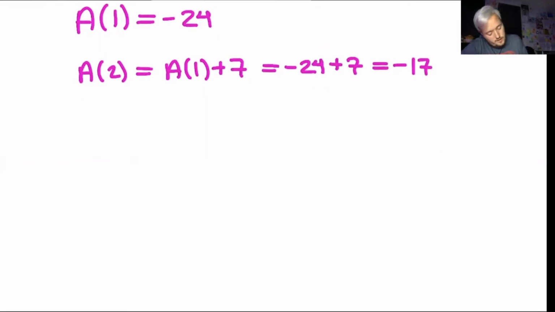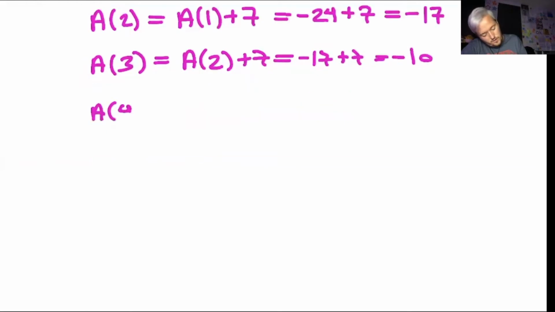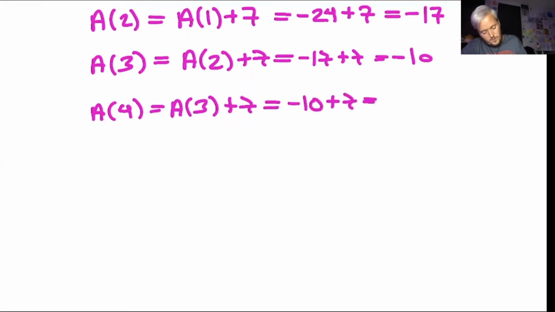All right, then a of 3, which means I'm going to use the previous term a of 2 and then add 7. So I want negative 17 plus 7, which gives me negative 10. Then a of 4, which is going to mean I use a of 3 plus 7. So I'm going to use negative 10 plus 7, which gives me positive 3.